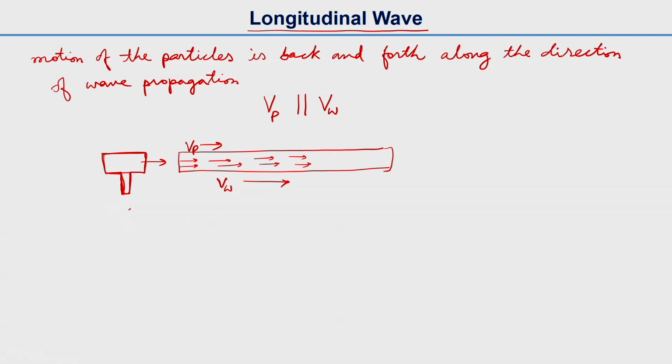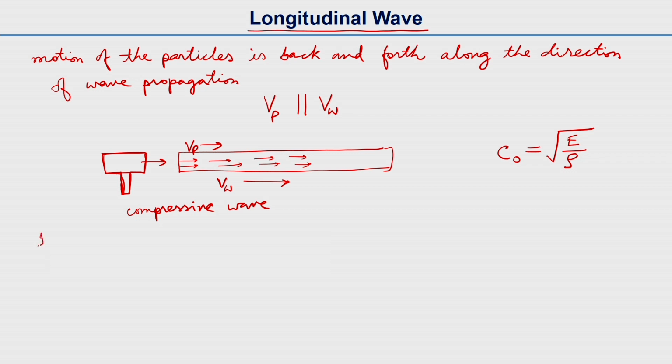This is a compressive wave. And as you know from our earlier discussion, the velocity here we can express as the square root of the ratio of Young's modulus to mass density.